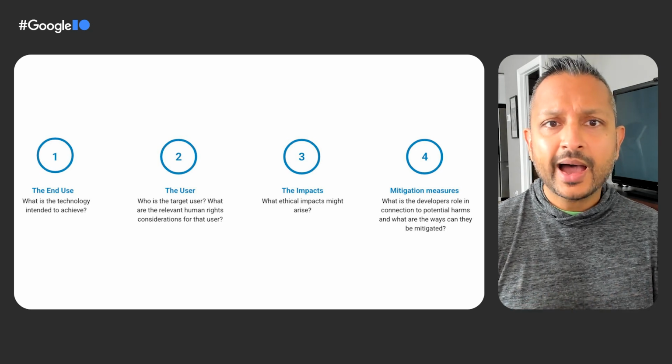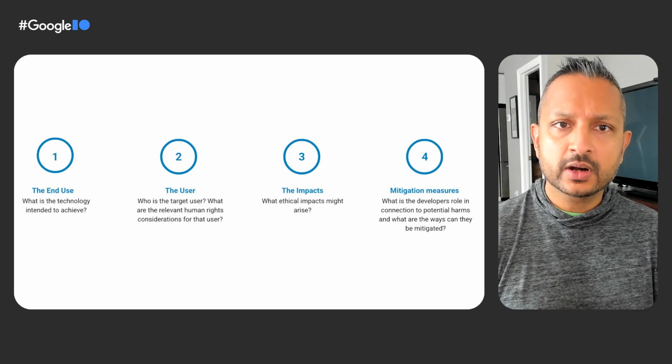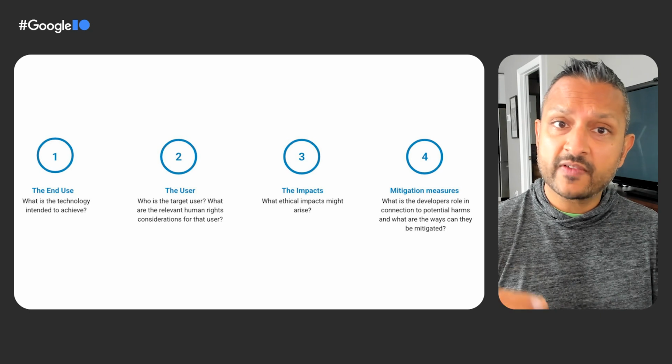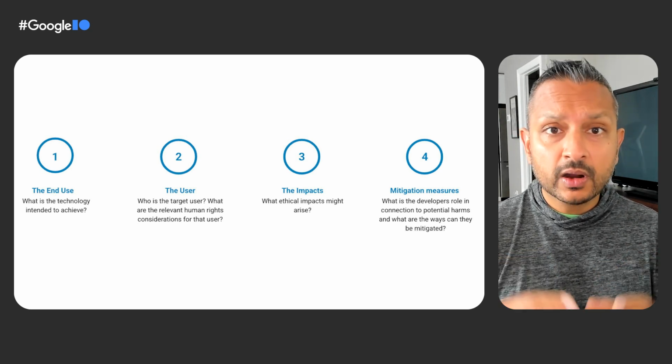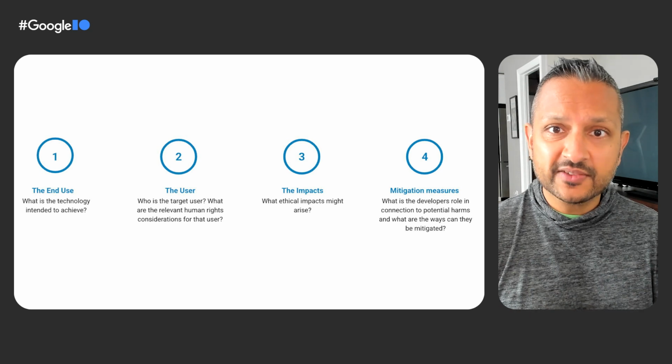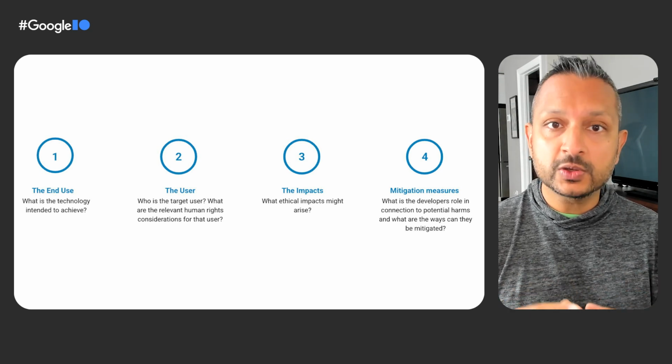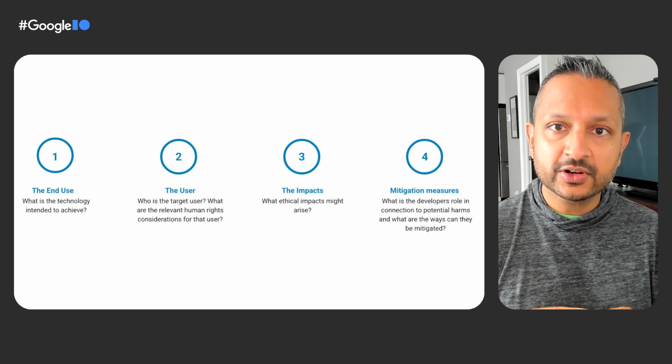And finally, identify appropriate safeguards or mitigation measures. This includes knowing the role of the developer, whether it's Google or it's one of you, that might encourage, support, incentivize, motivate, or enable the user to cause an adverse ethical impact. Identifying those safeguards or mitigation measures is really where everything comes together and is worth emphasizing.